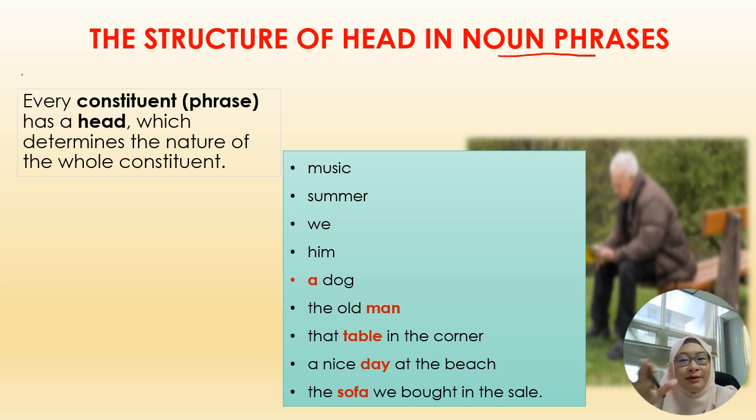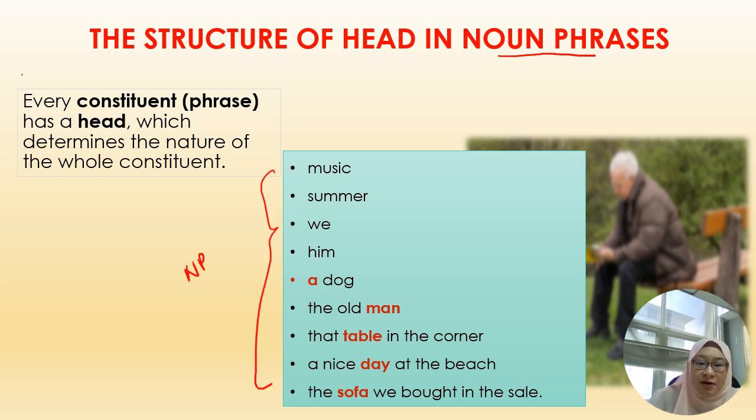But at the moment, what you need to understand is that constituent here refers to a phrase. Every phrase must have a head, which determines the nature of the whole constituent. The nature of the whole constituent here means the type of the constituent or the type of the phrase. It all depends on the head. If the head is a noun, it's a noun phrase. If the head is an adjective, the whole phrase is an adjective phrase. For example, all of these are noun phrases. None of them is in the form of a verb phrase, adjective phrase, adverbial or prepositional phrase.